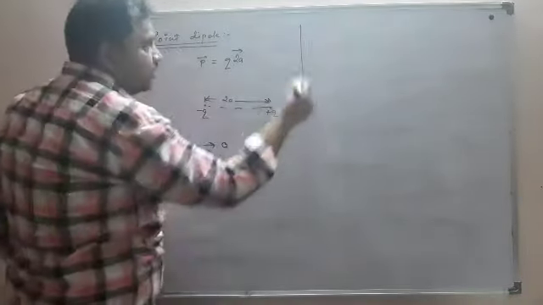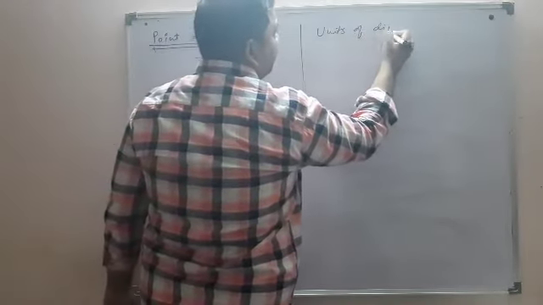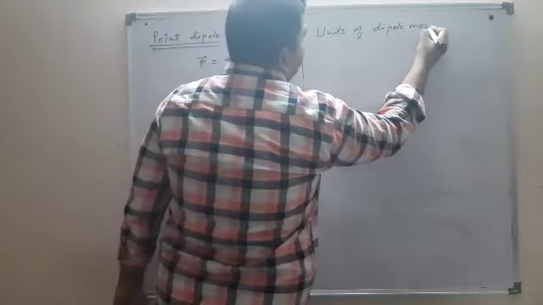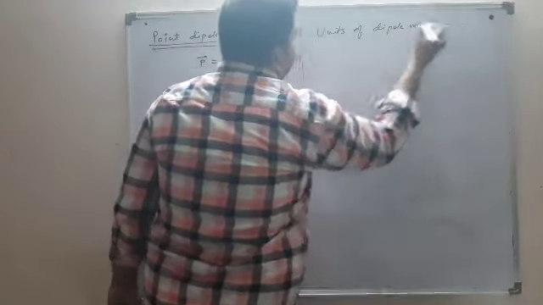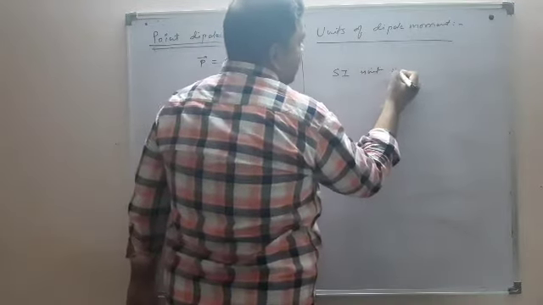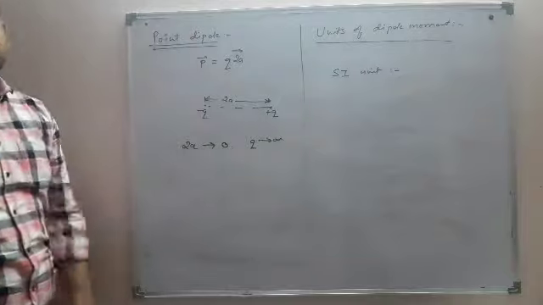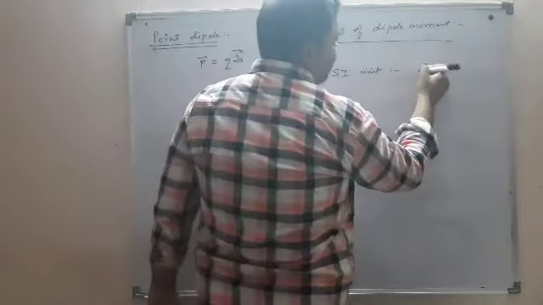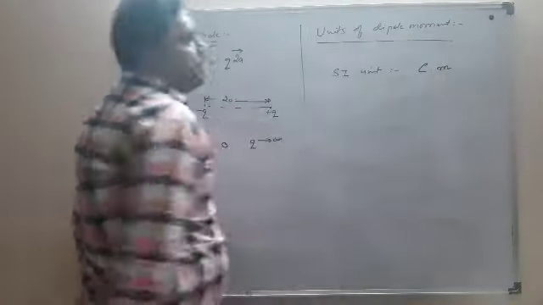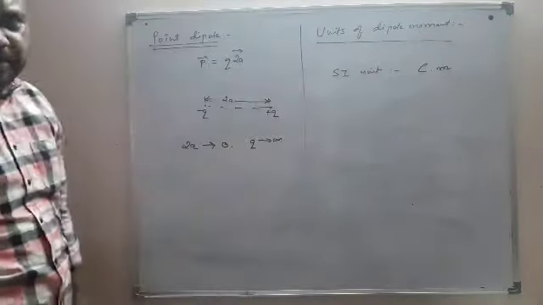Now, what are the units of dipole moment? What is the unit of dipole moment? The SI unit of dipole moment, of course, since it is a product of charge and distance, is coulomb into meter. SI unit is coulomb into meter.